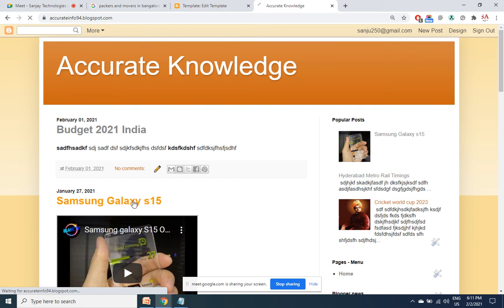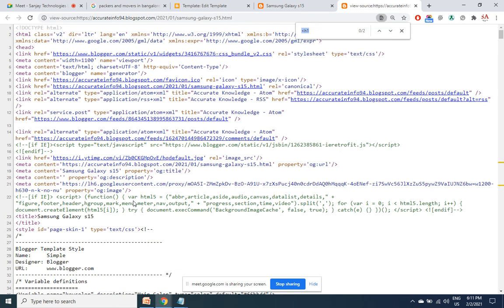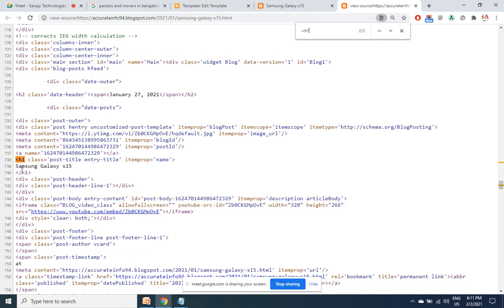When I open any internal page, press Ctrl U, check this time what is the H1 tag. It is again the same problem, accurate knowledge is still there. However, one more H1 tag has got generated which is having my keyword. We have attained partial success. We have managed to get our keyword in the H1 tag. However, 2 H1 tags is bad for SEO. As I told you, per page only 1 H1 tag.